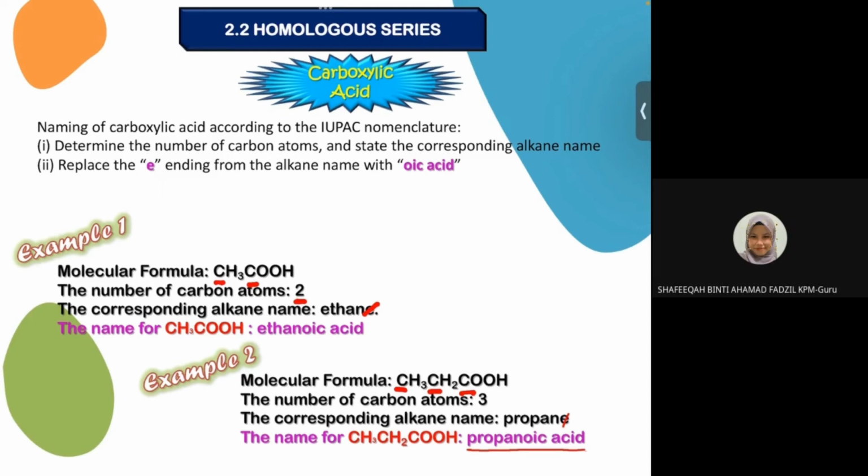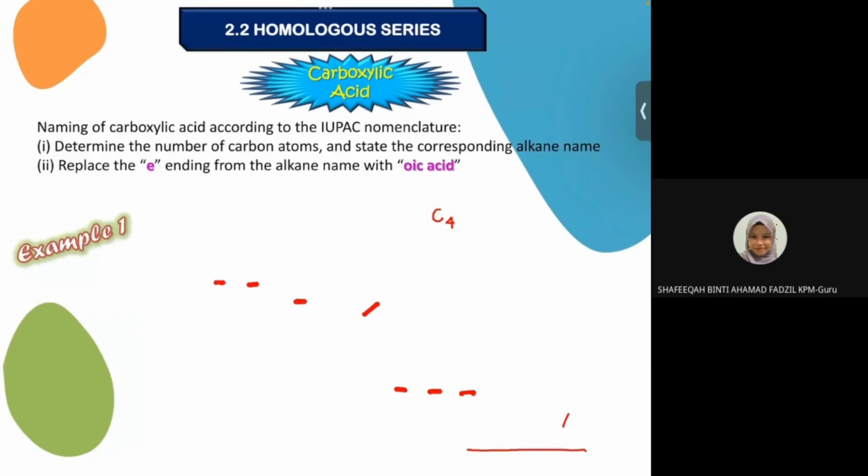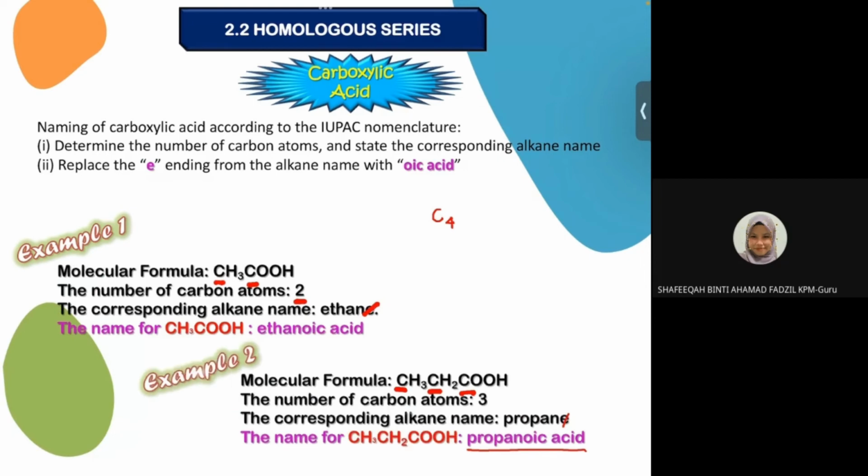Okay, let me give you another example. For example, we have C4H9, because the formula is CnH2n+1, which means 2 times 4, 8, plus 1, 9, then COOH. Okay, can you name this acid?